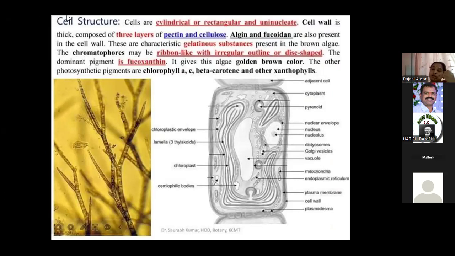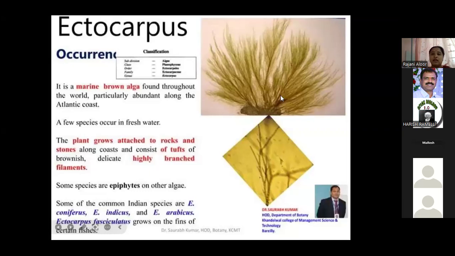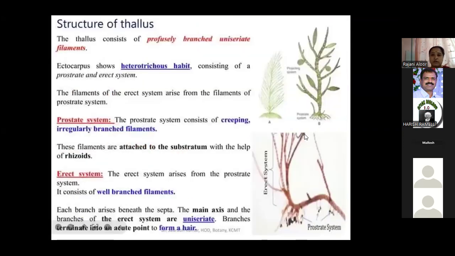In this Ectocarpus, you can learn by heart the name, the occurrence, and cell structure. Very important for this one. First, it is a seaweed, kelps, and ocean algae. These are the examples important for Ectocarpus. The thallus is a heterotrichous thallus. Two systems are present, one a prostrate and an erect system. That's why this is called heterotrichous habit.